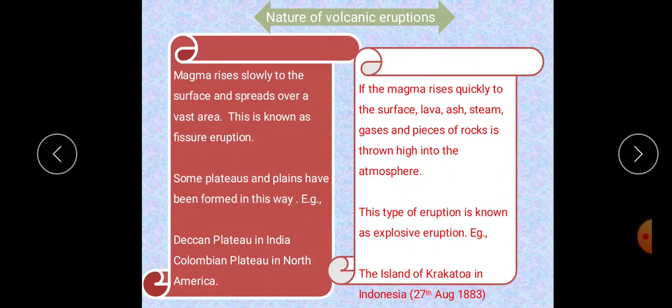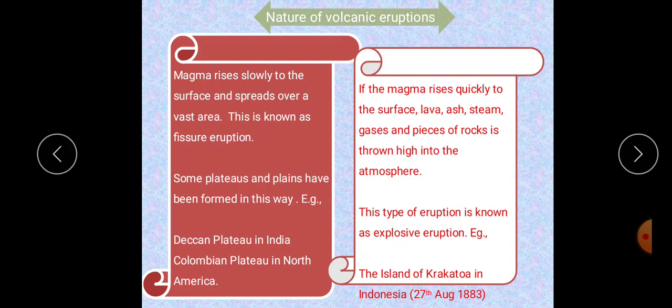Now we will see about the nature of volcanic eruption. Sometimes magma rises slowly to the surface and spreads over a vast area. This is known as the fissure eruption. Some plateaus and plains have been formed in this way. Example, the Deccan Plateau in India and the Columbia Plateau in North America.